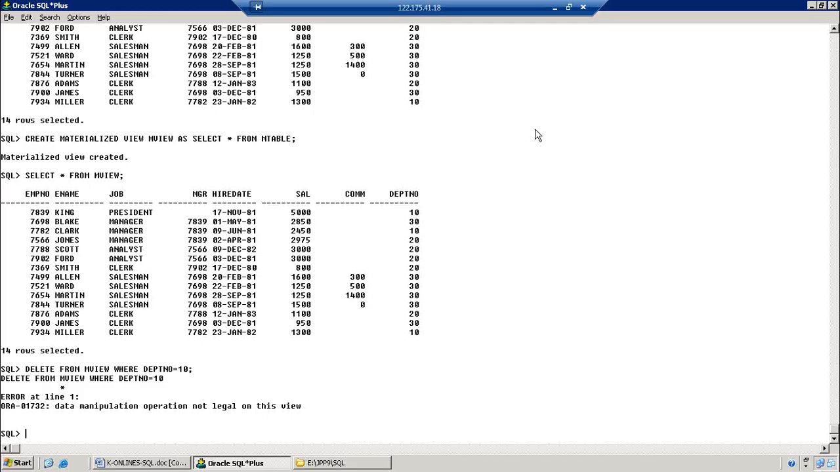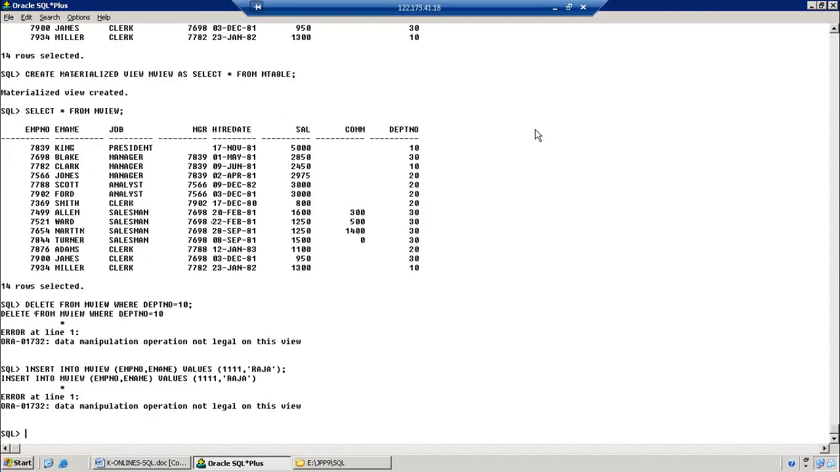Even though I want to insert some data, we cannot do any insertion also. Suppose I am going to do the updation.